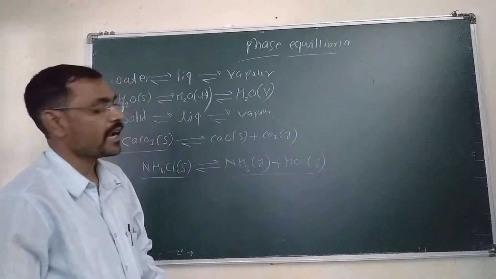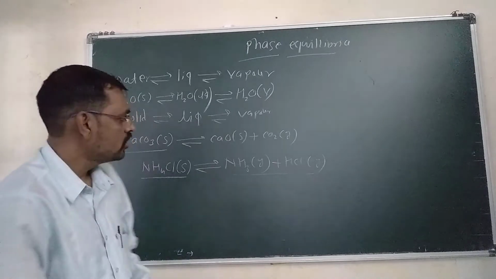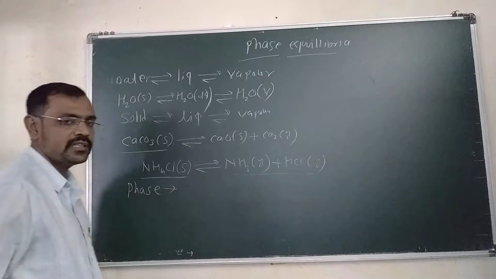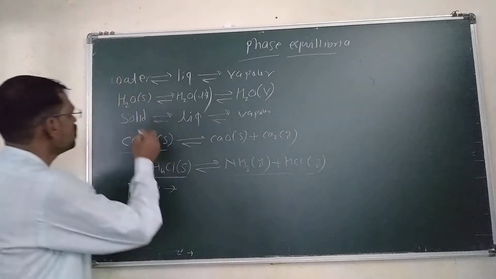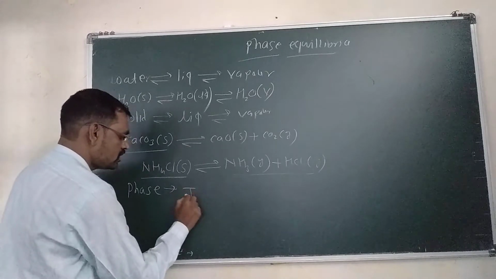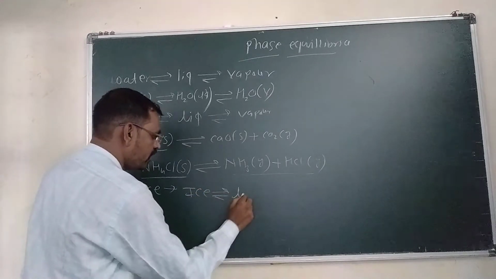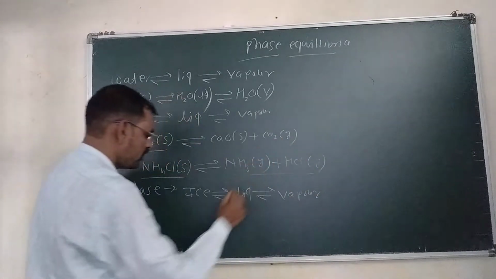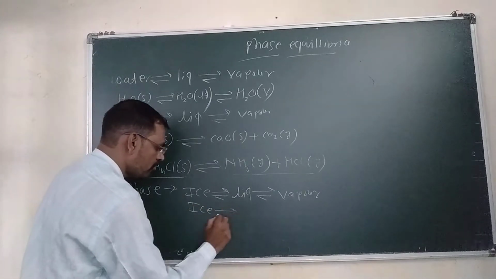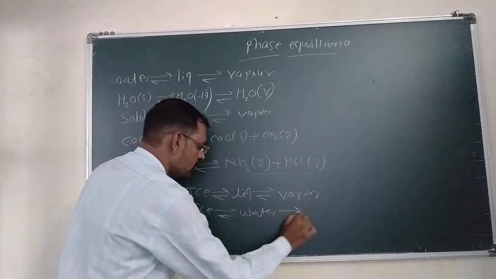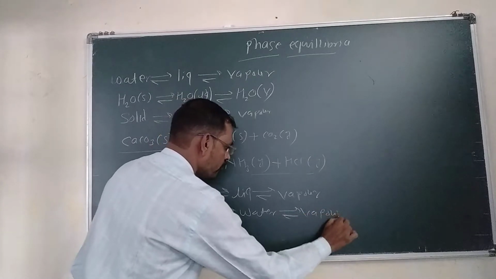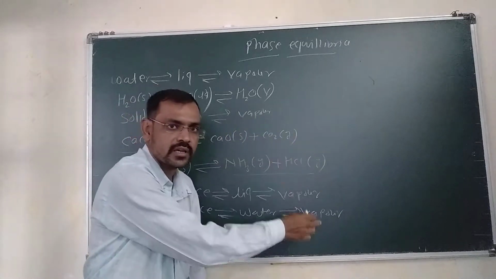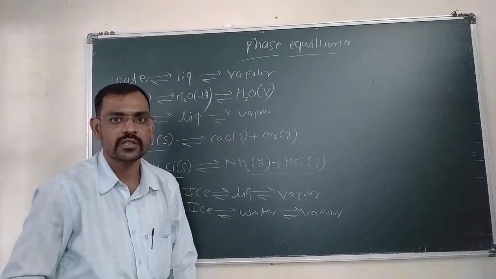Now, what is the actual definition of the phase? Suppose you take this example: ice is in equilibrium with liquid water, in equilibrium with vapor. So this ice is one phase, water is another phase, vapor is another phase. So there are three phases which are in equilibrium with each other.